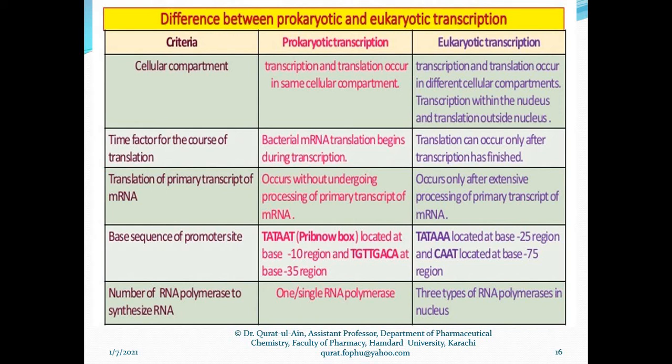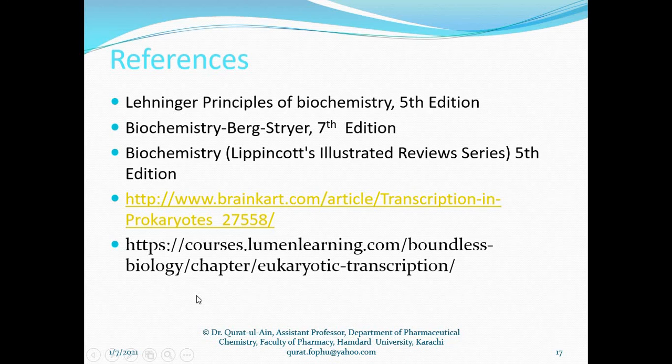By these sequences, the RNA polymerase can recognize the DNA and start transcribing the gene. So this was the difference between prokaryotic and eukaryotic transcription.